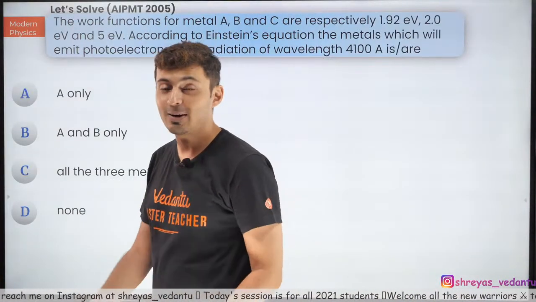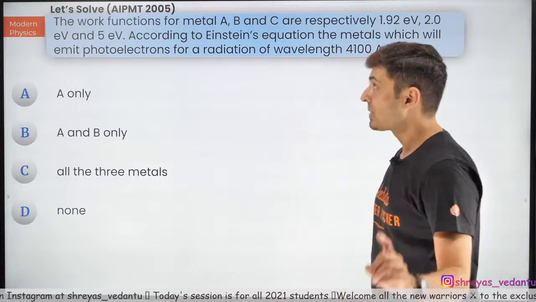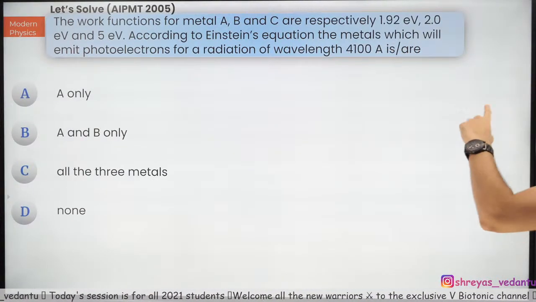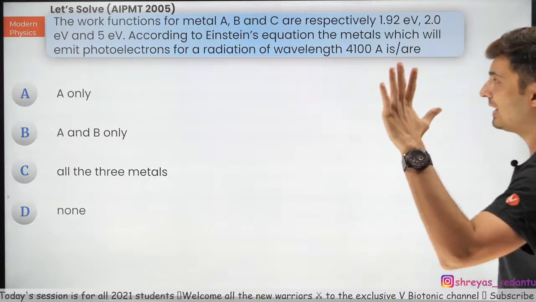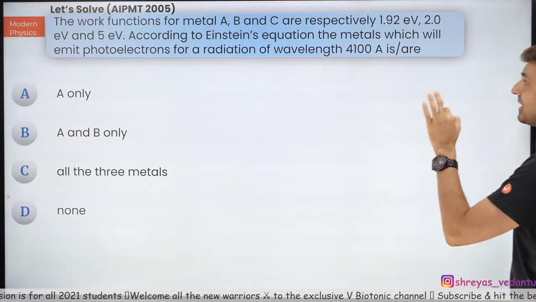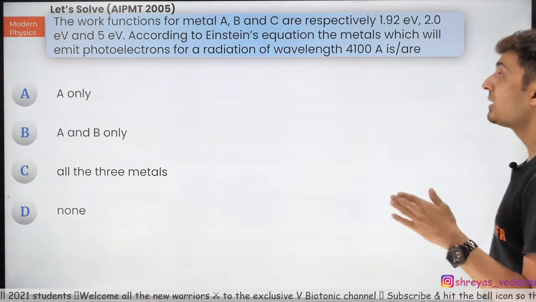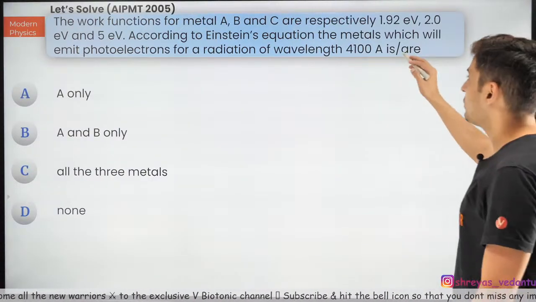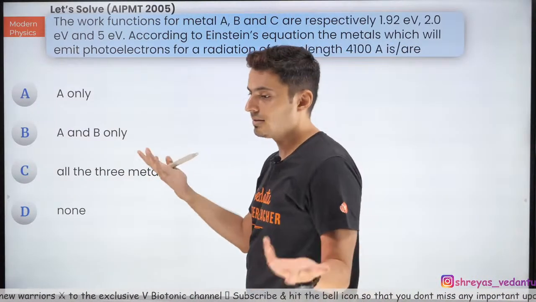AIPMT 2006. Now an AIPMT 2005 question. The work functions for metals A, B and C are 1.92, 2 and 5 electron volt. According to Einstein's equation, the metals which will emit photoelectrons for a radiation of wavelength 4100 Angstrom are which?